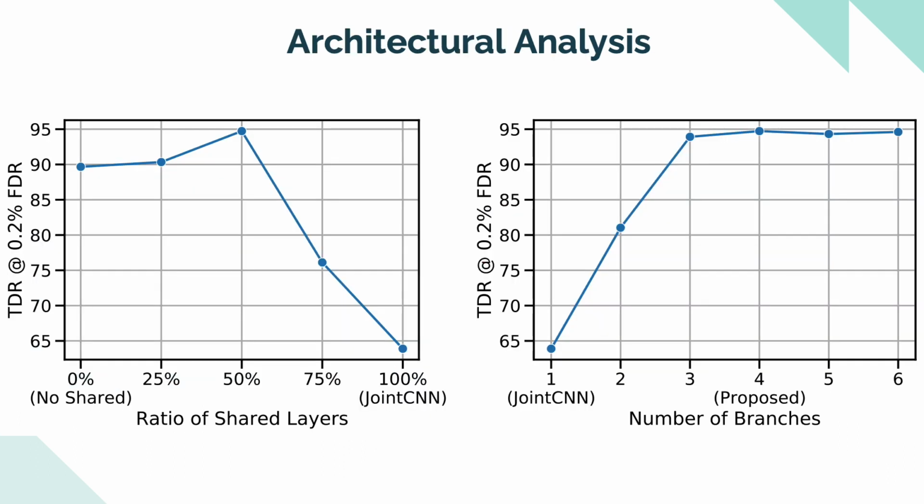We also ablate and analyze our architecture. Our backbone network consists of a 4-layer CNN. We report the detection performance when we incorporate 0, 1, 2, 3, and 4 layers for early sharing. We observe a trade-off between detection performance and the number of early layers. That is, too many early layers reduce the effects of learning task-specific features via branching, getting to be similar to a joint CNN, whereas less number of shared layers inhibits the network from learning generic features that distinguish any attack from bona fides. We find that an even split results in superior detection performance, which is why we use 50% of the shared layers with 4 branches.